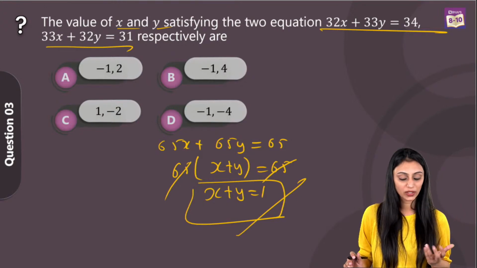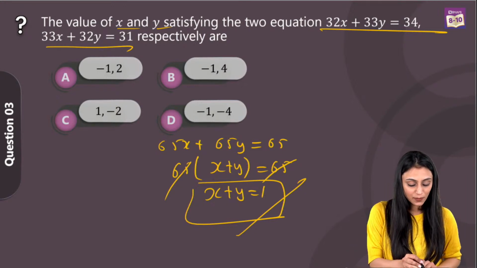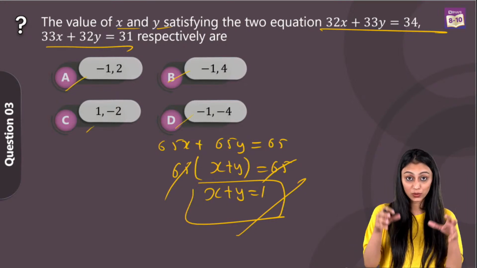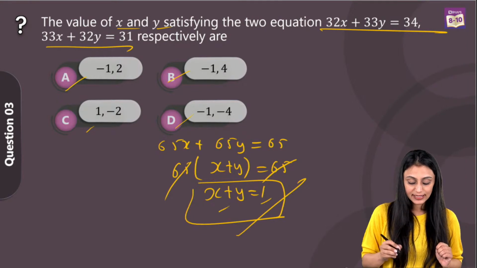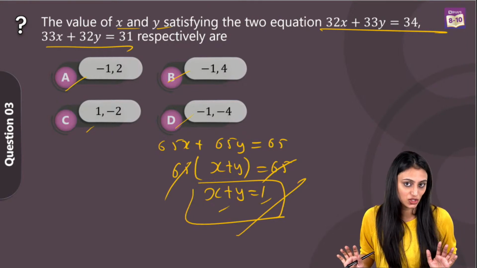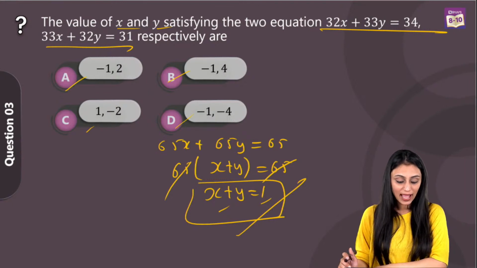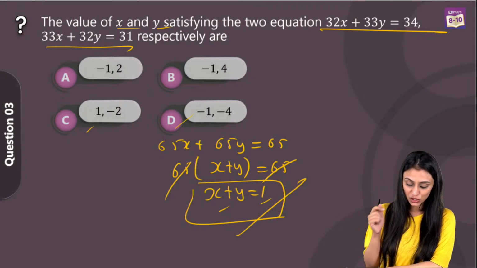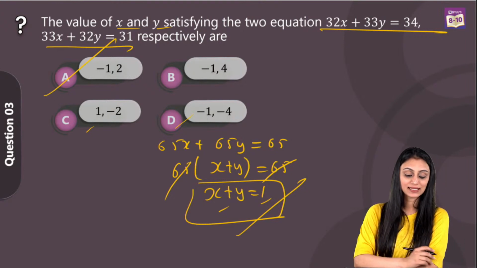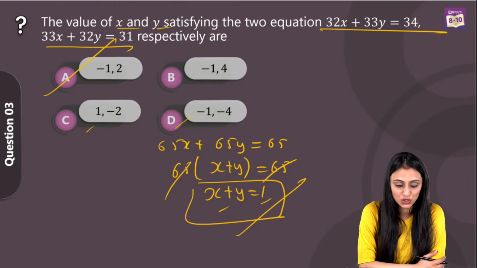Another method is that you can simply substitute, one by one, the options given here, and check if each satisfies the given equations or not. By satisfying, I mean you can check if LHS is equal to RHS or not. And according to this, when you simplify, you would get answer A. That means x is -1 and y is 2 over here. Yes, Yuvraj, it's A. Somil Jain, A. Ananya, option A. All right. Prem Kumar, yes.